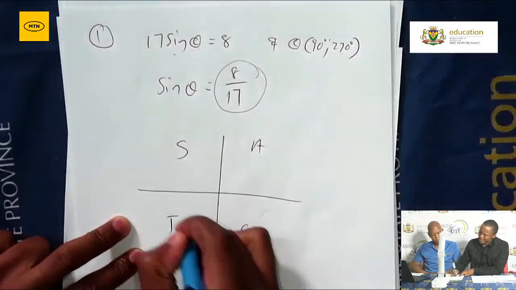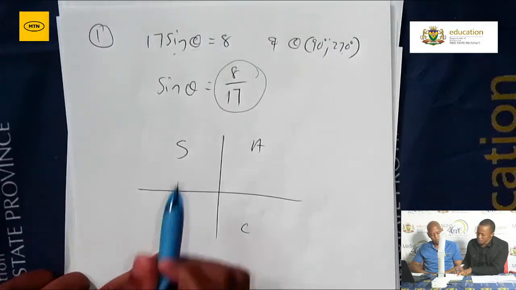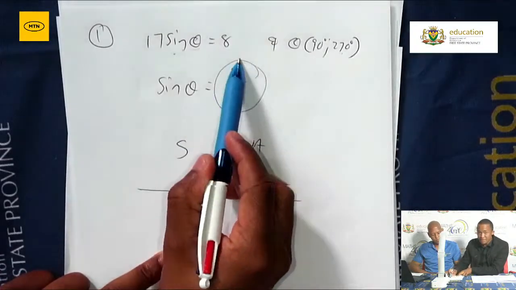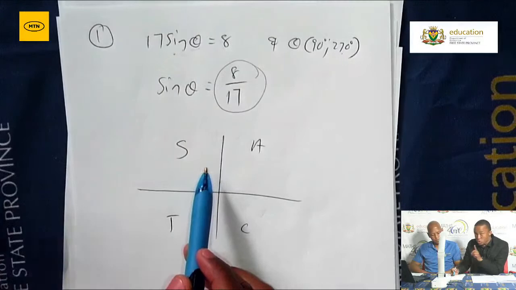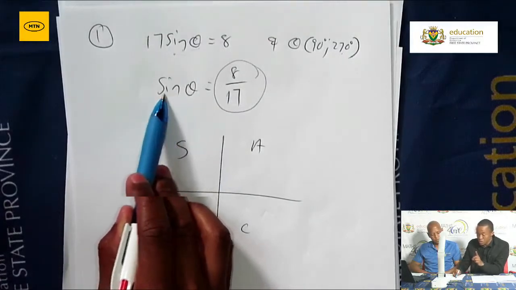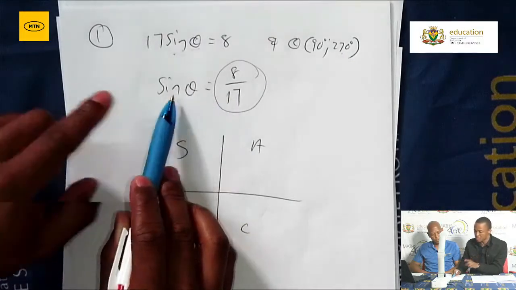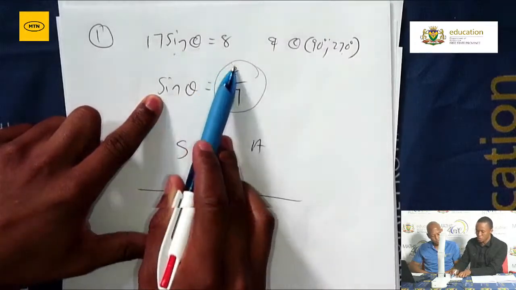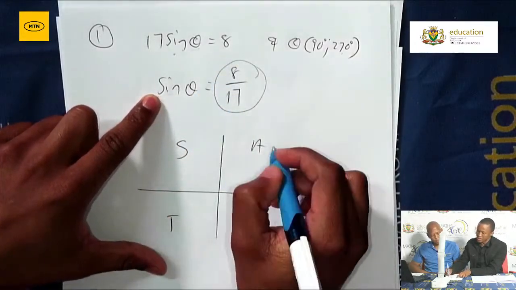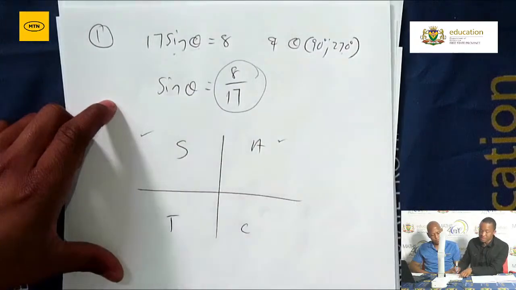We all know where each trigonometric expression is positive. Because we have a positive ratio, you check in which quadrants that particular trig function is positive. In this case, we have sine of theta equal to 8/17. We check where sine is positive. It's positive in the first and second.